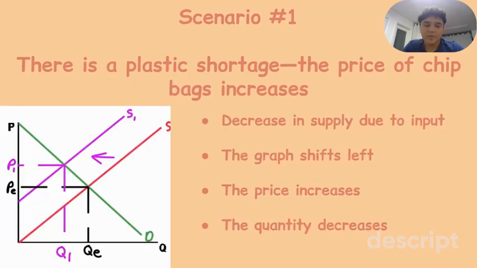Okay, so this is our graph. We see that there's a decrease in supply due to an input. The graph is going to shift to the left, and the price will also increase with the quantity decreasing. Check your work, see if you got this as your answer. Let's go on to our next problem.